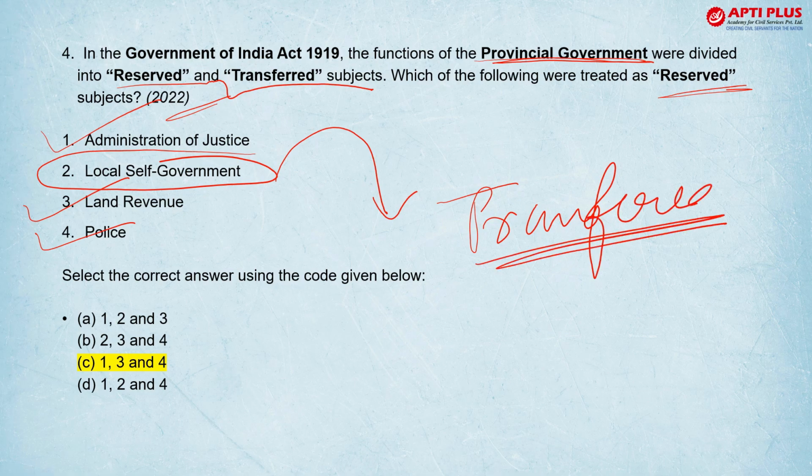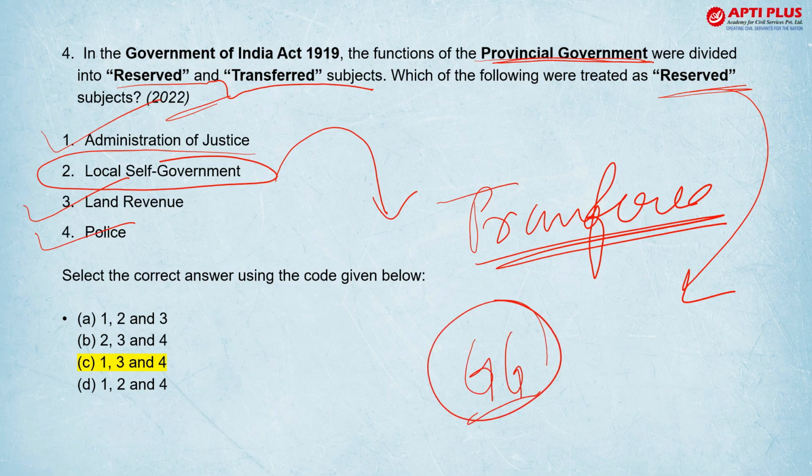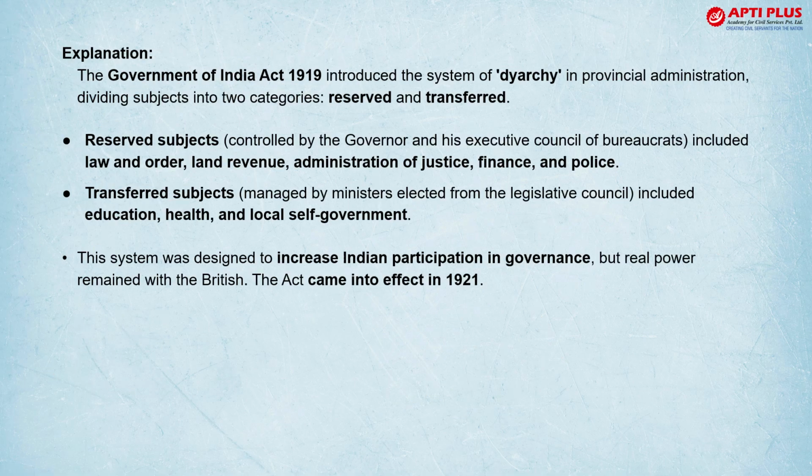Reserved subjects are those subjects on which the decision of the Governor General of that presidency is final and taken on his discretion and not on the advice of the elected representatives. So the answer here is administration of justice, land revenue and police. All the significant subjects were still under the control of the Governor General of the presidency.